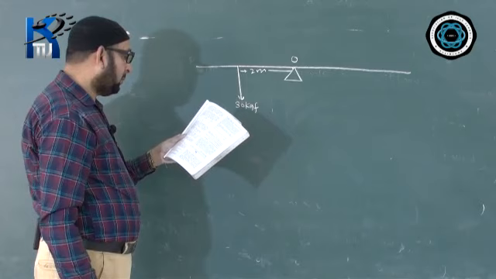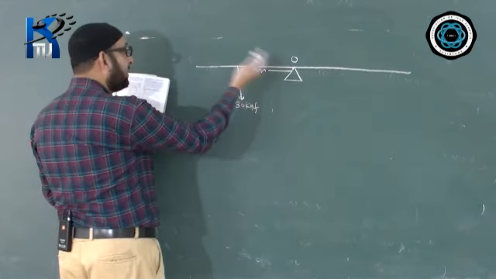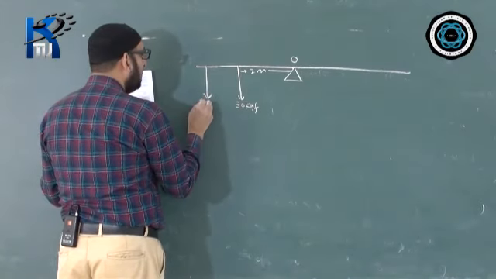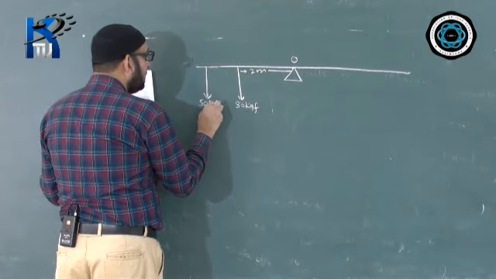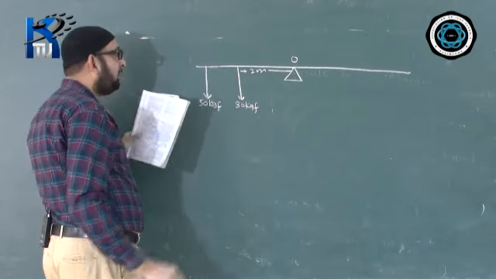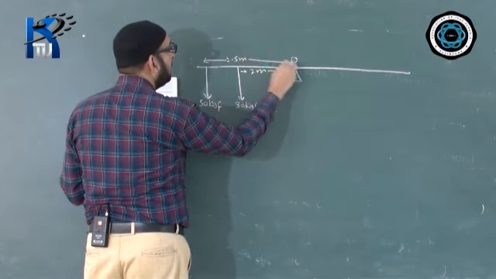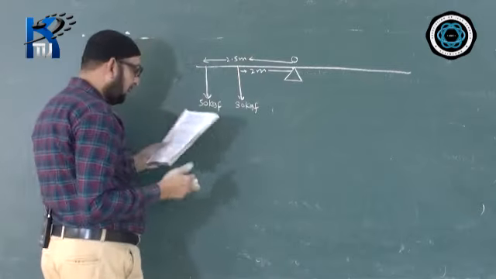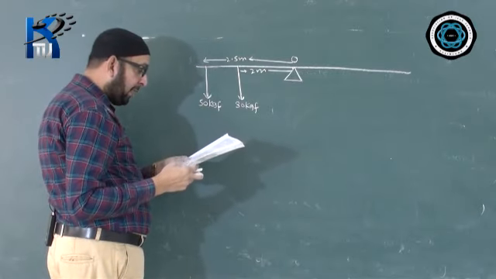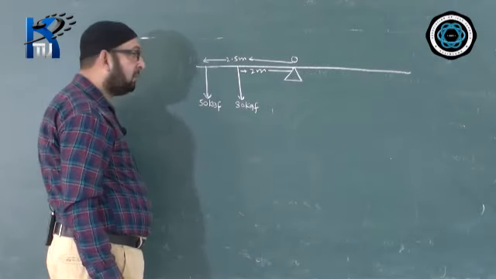And the other child of 50 kg at 2.5 on the same side. So there is another child, 50 kg, that means the weight of that child will be 50 kgf, and at a distance 2.5 meter from the middle. Where should a man of mass 74 kg sit to balance it?